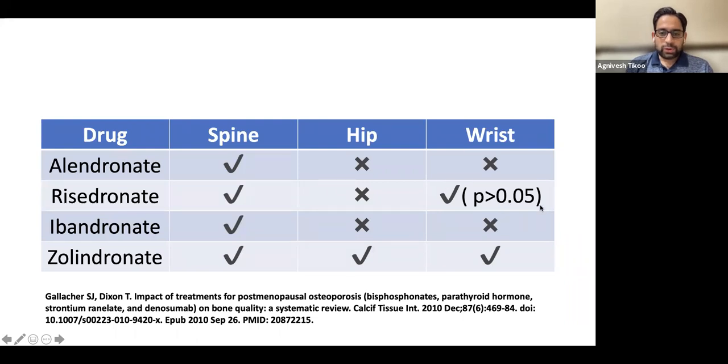So if you have a patient who has primarily osteoporosis of the wrist and you are giving alendronate, we don't expect a very significant improvement in that. So your drug has to be chosen as to what best will serve the purpose.